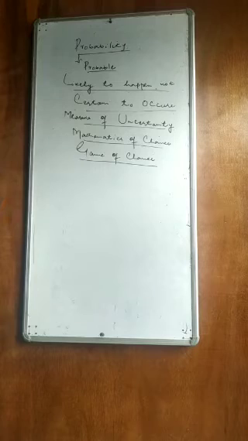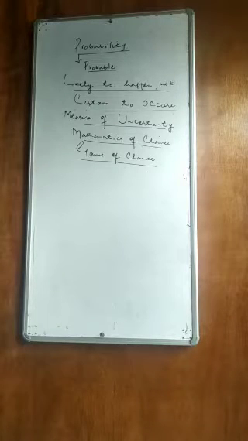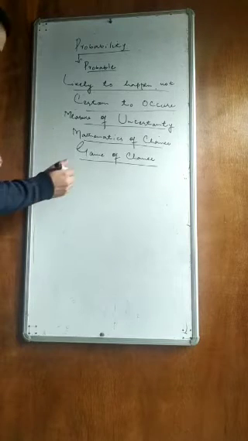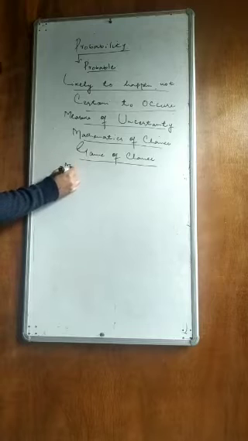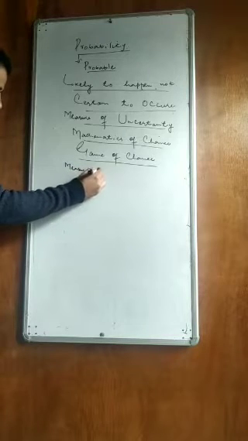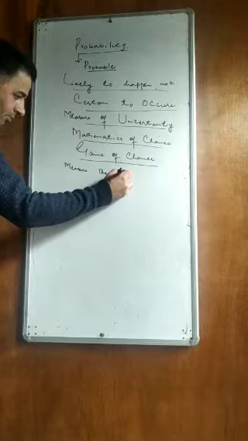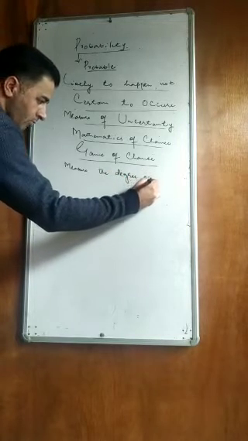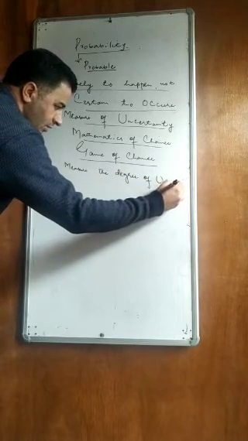Simply, probability is a concept which numerically measures the degree of uncertainty, and therefore the certainty of occurrence of an event. With the help of probability, we can measure the degree of uncertainty.